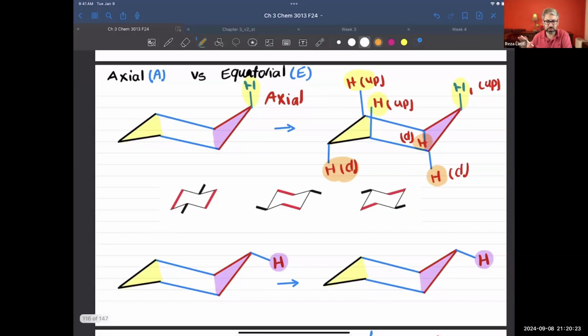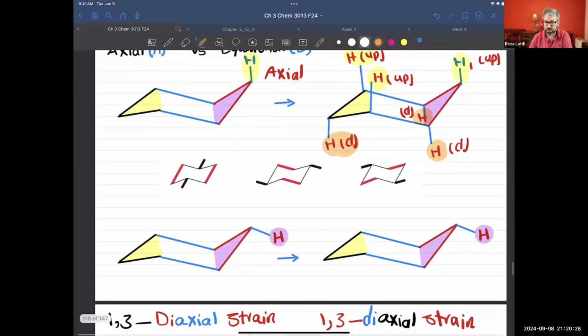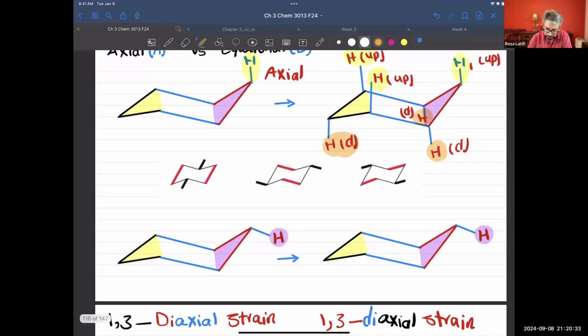We said the second part must be equatorial. I showed you the axial hydrogen; the equatorial will be pointing down. With the top example, we decided to put a hydrogen here and call it axial. If that one is axial and pointing up, then this hydrogen must be the equatorial, and it's pointing down because the axial hydrogen is pointing up. So I'm going to say this hydrogen is equatorial, and it's pointing down.